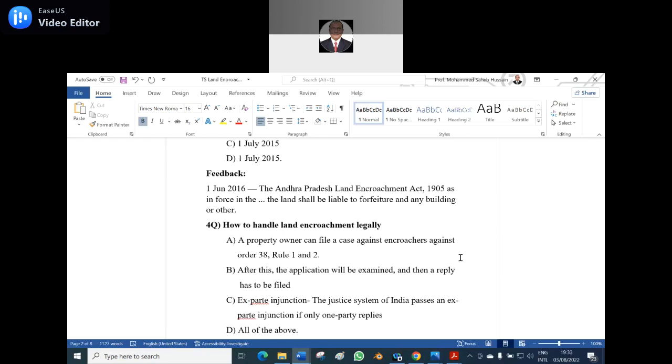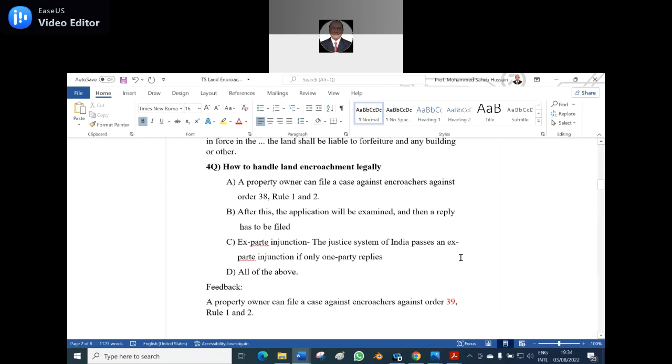All of the above. Option B, wrong. Option A, sir. Property owner, yes, sir, option A. Option A is right, but the point is, which is not here, how to handle the land encroachment legally. Here we cannot apply Order 38, because Order 39 will be applied. A property owner can file a case against the encroacher under Order 39, Rule 1 and 2, but I wrote 38. So it cannot be applied there. The other things are very right. B, C, D. Not D, because all of the above is not there, because the answer is A.